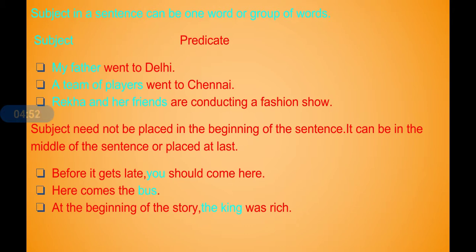So how to find out the subject? First, in order to find out the subject of a sentence, we have to identify the verb and ask a question, who? Who is performing the action? Or, okay, verb is not there, a helping verb is there. Then what is the most important thing that is being described in a sentence? If we ask a question like this, then we will be getting the answer as a subject.